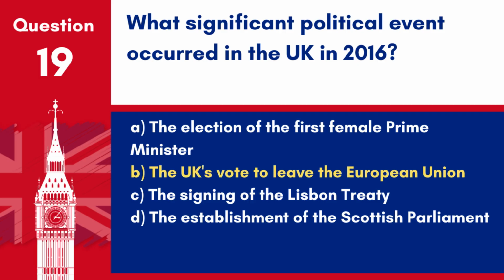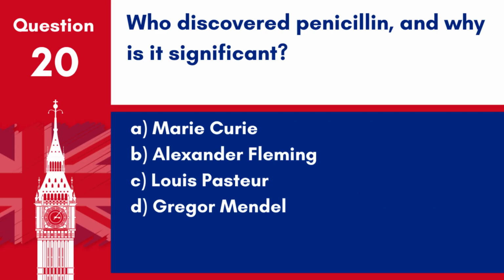Answer: B. The UK's vote to leave the European Union. In 2016, the UK voted in a referendum to leave the European Union, commonly referred to as Brexit. Question 20. Who discovered penicillin, and why is it significant? A. Marie Curie. B. Alexander Fleming. C. Louis Pasteur. D. Gregor Mendel.